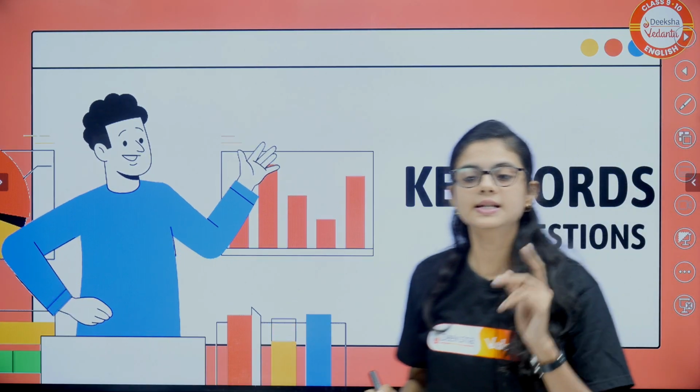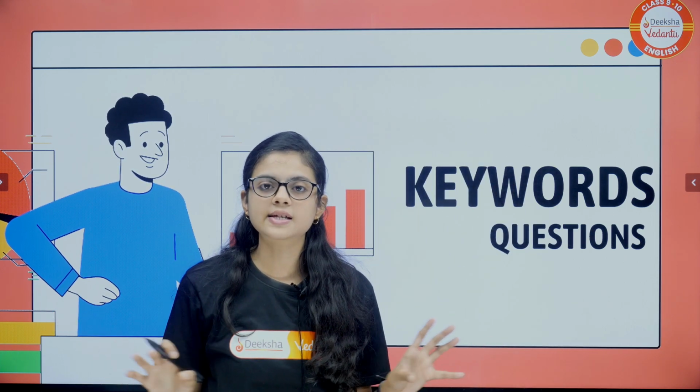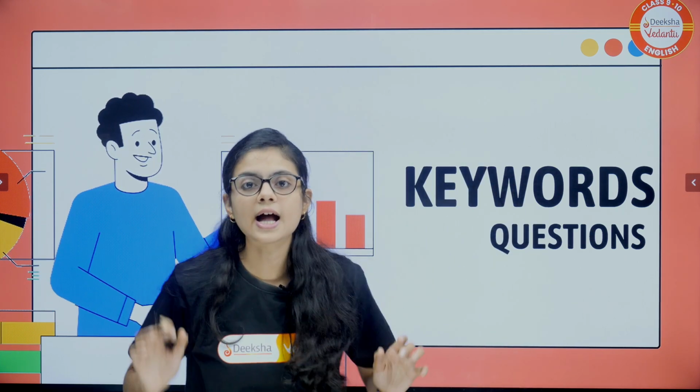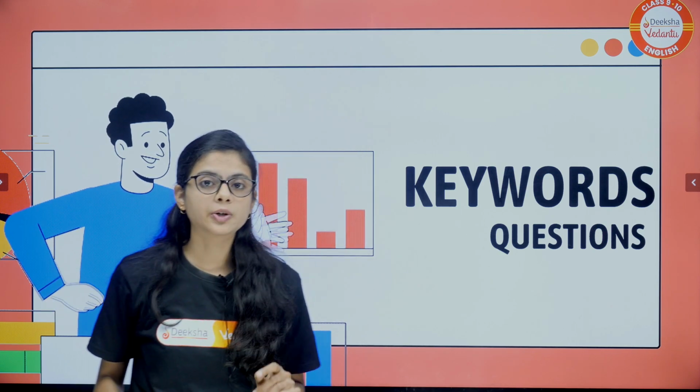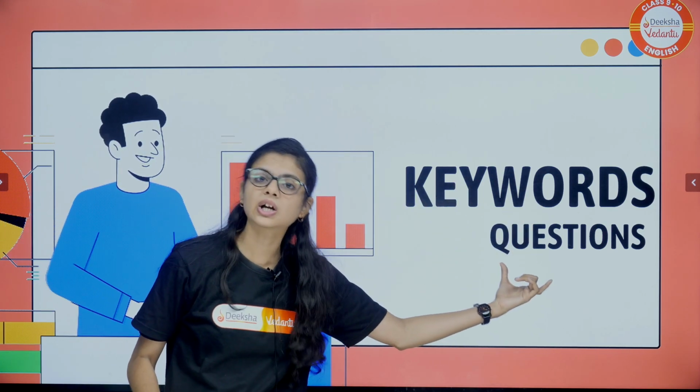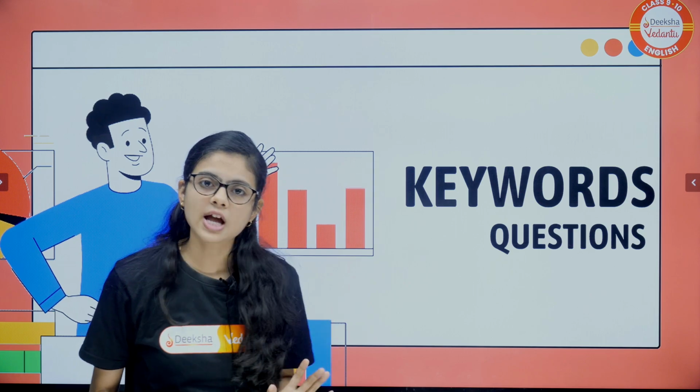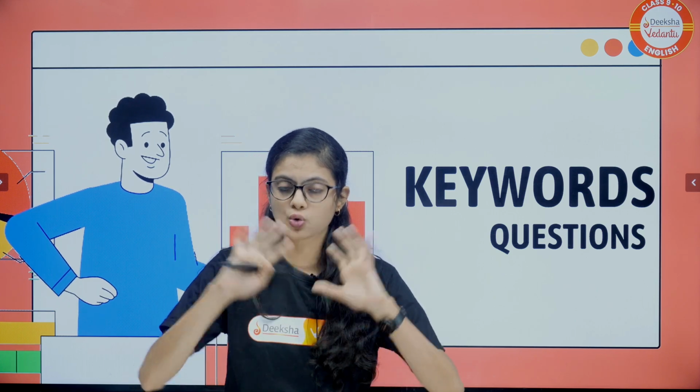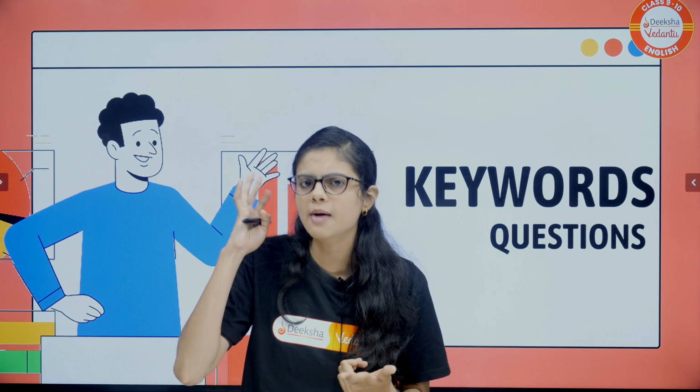Moving forward, what is the second thing? Now you start answering questions and solving the unseen passage questions. What will you do? You will find the keywords in the question. What is the question asking about? About what word is the question asking? Get that keyword. You have read it once, you have analyzed, you know what is going on in the passage, and by the question you'll get some kind of understanding. And there is a proper method to answer the questions also, which I'll be explaining at the end of the video, where I'll be solving an unseen passage.